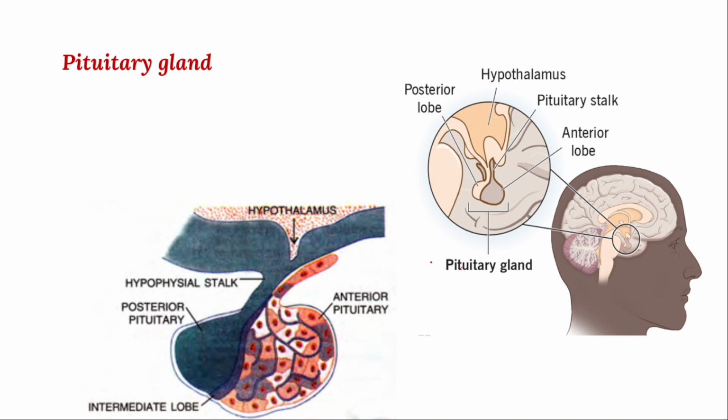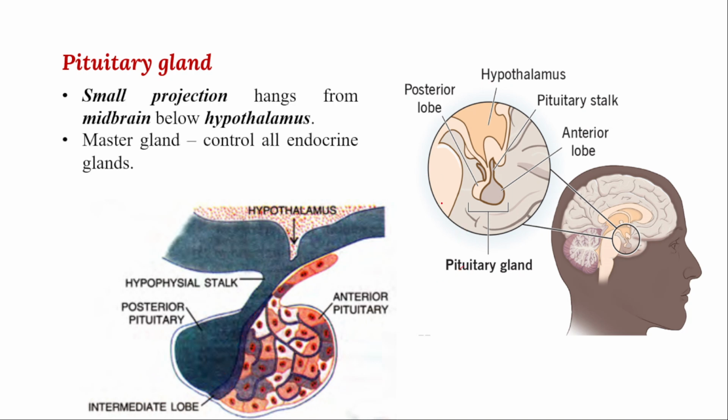The pituitary gland is also called the master gland. Why is it called the master gland? Because it influences other endocrine glands. Because of controlling all the other endocrine glands, it is called the master gland, because the secretion of these pituitary hormones has a function on other glands too.